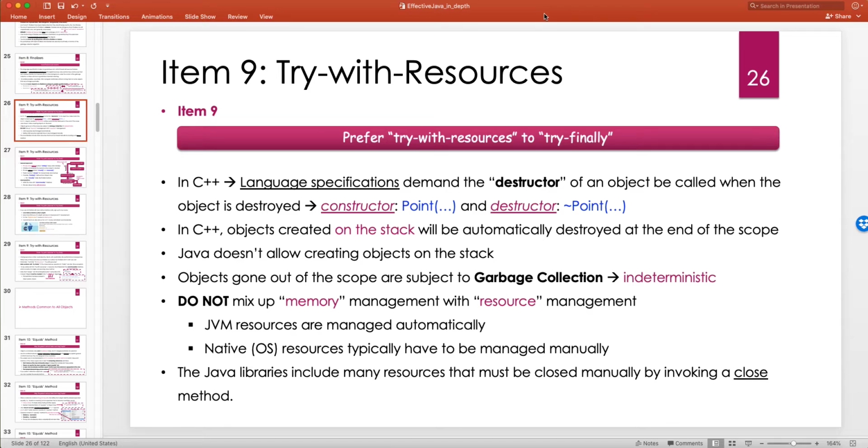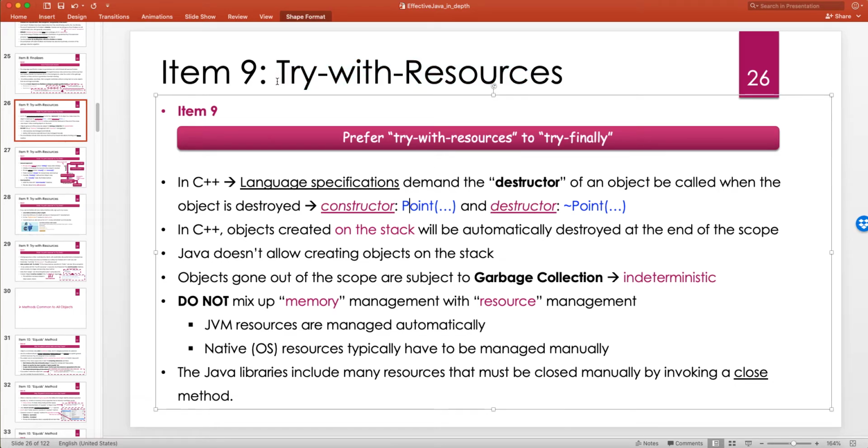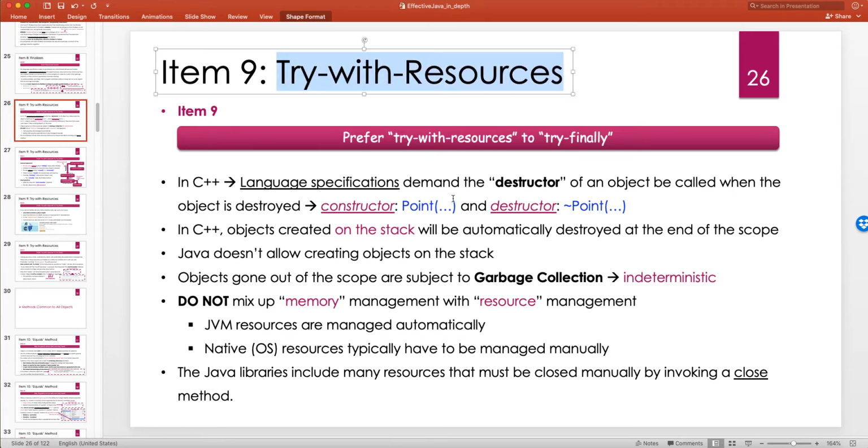Hello and welcome to item 9 of the first chapter of Effective Java, which is about try with resources. In the previous item, we said not to use finalizers or cleaners for resource management. Then the question was, if we shouldn't use finalizers, what is the alternative? What solution does the JDK or Java language provide us? They provide us with this construct of try with resources.